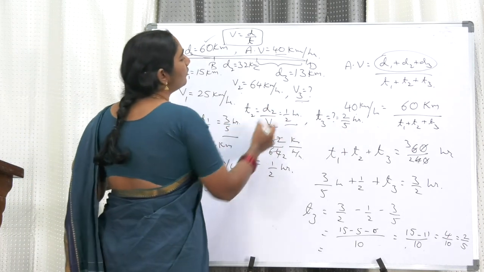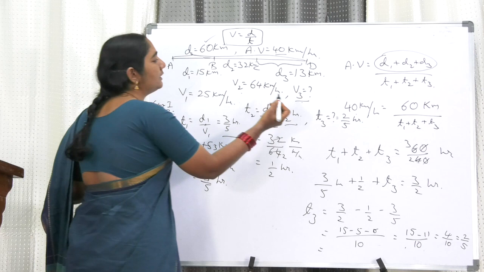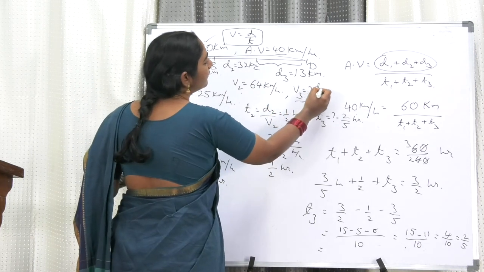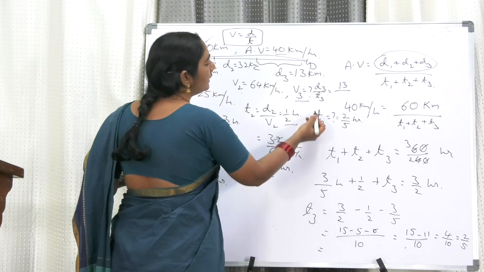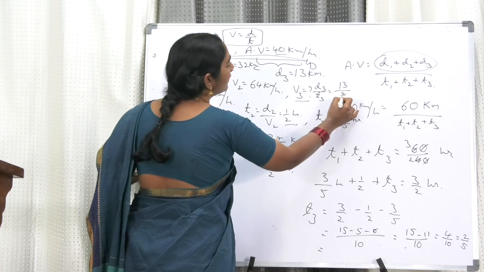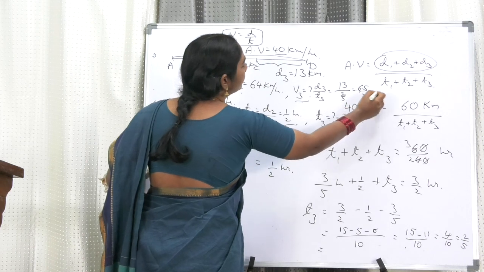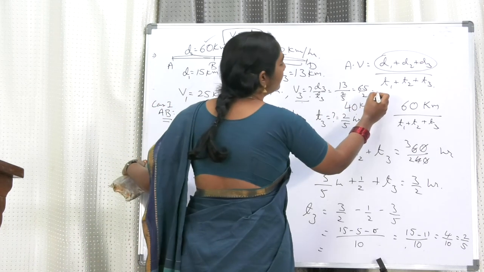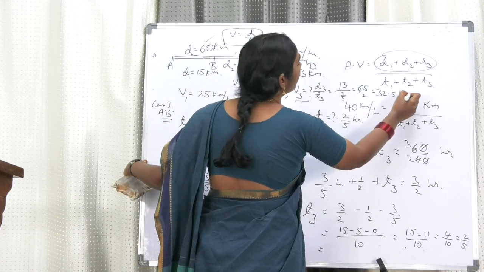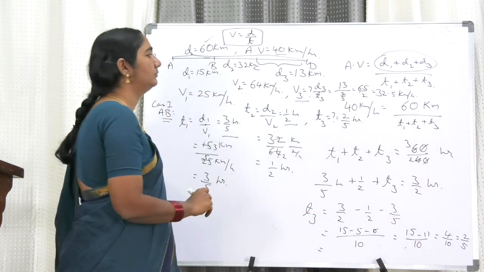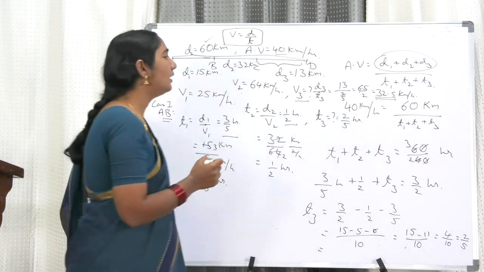Now velocity is equal to distance by time, that is d3 by t3. The distance is already known, 13, and T3 is 2 by 5. So 13 into 5 is 65 by 2, that is 32.5 kilometers per hour. So we got the answer as 32.5 km per hour.